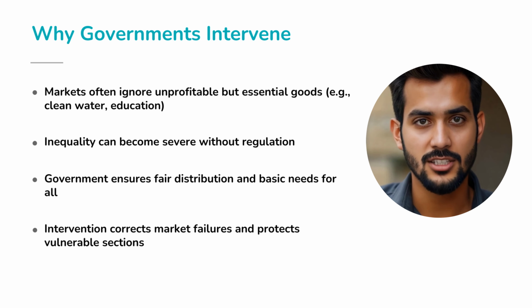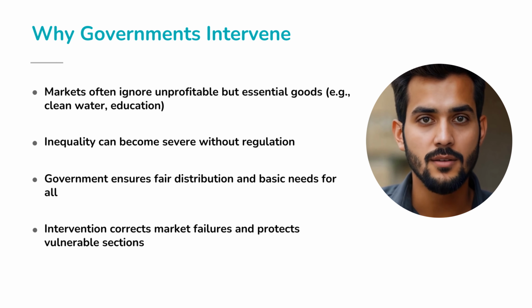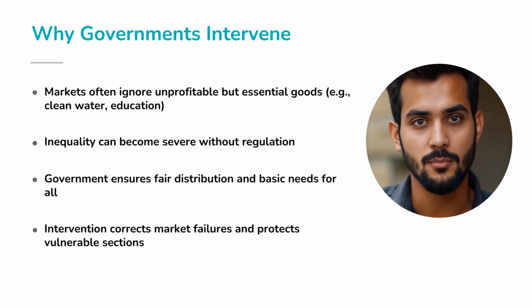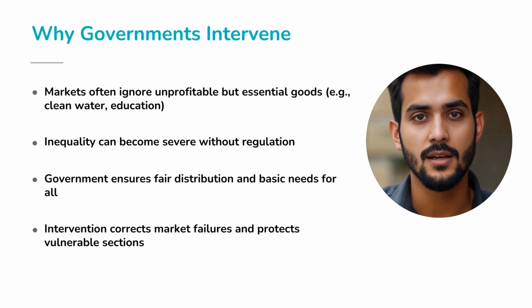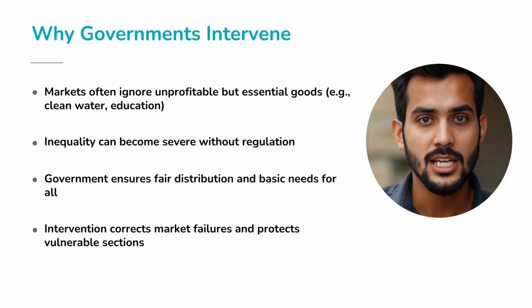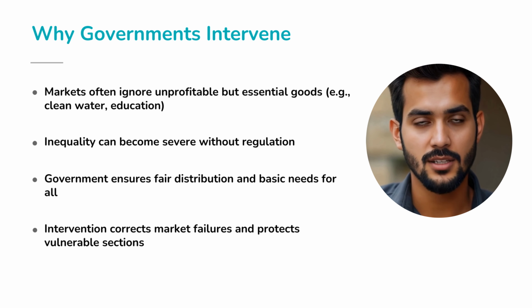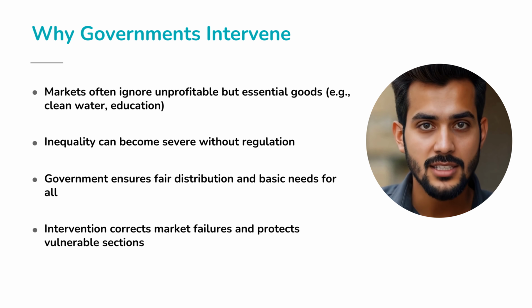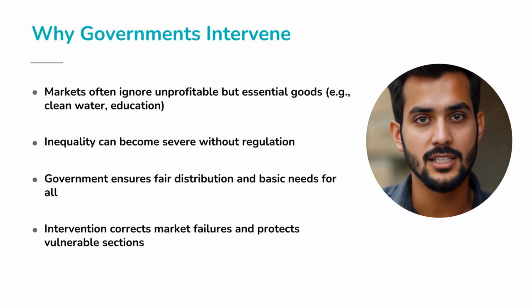Why do governments intervene? But why should the government get involved at all? Here's the truth: markets often ignore what isn't profitable. Think clean drinking water, rural education, or affordable healthcare. And sometimes, the gap between rich and poor grows so wide that survival itself becomes unfair. In these cases, governments step in not to compete with the market, but to correct its failures.